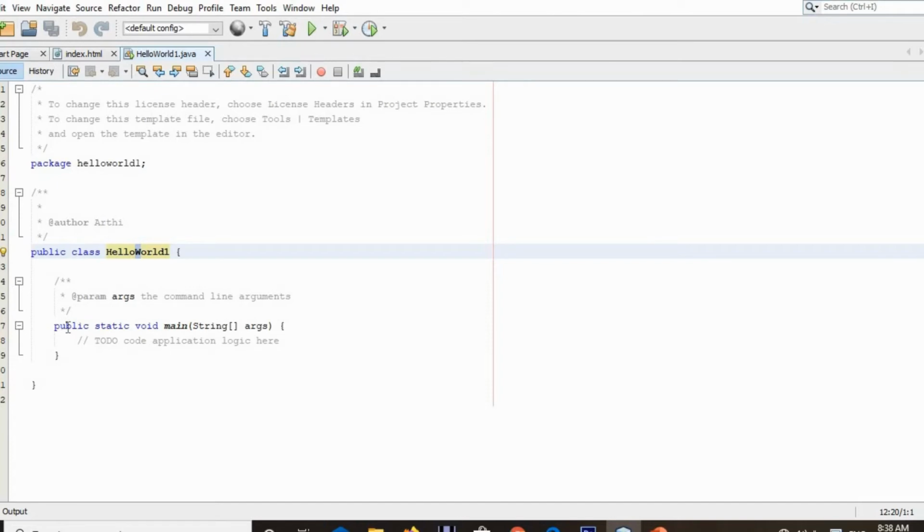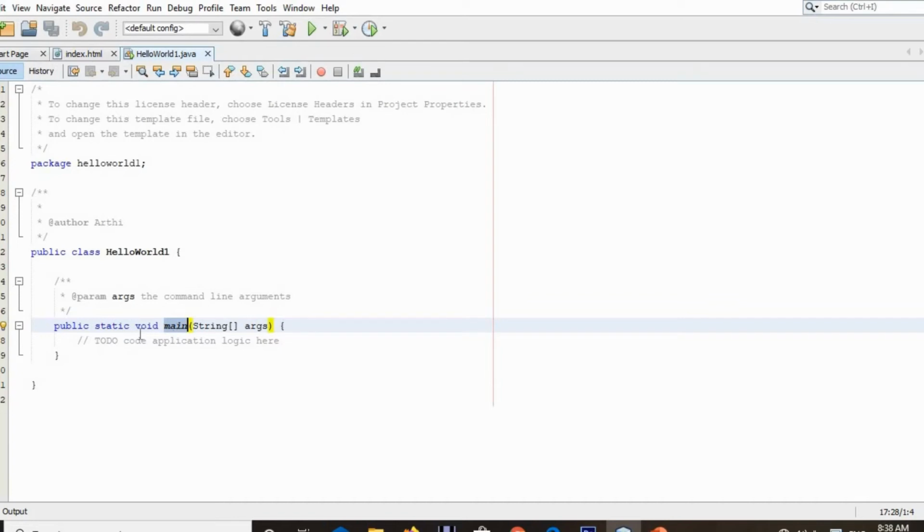As I told you before, public is an access specifier which makes our class or functions able to be run or called from anywhere. That's why the main function of our program has the access specifier public. After that we have the keyword static. In general, we call every function with the help of an object, but the main function should be called without the help of an object.